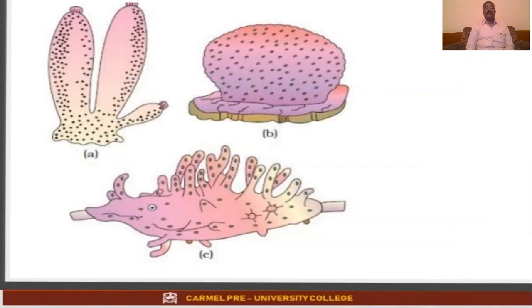We have the three representatives of the sponges. The first specimen, Sycon, you will be studying in your lab classes also. Second one is Euspongia. Third one is Spongilla. Clear?